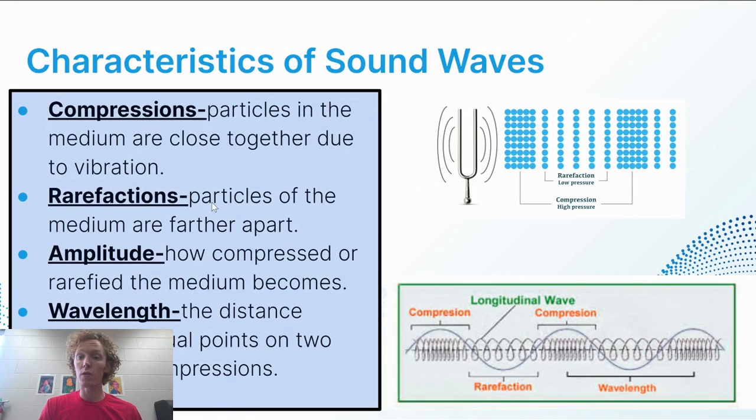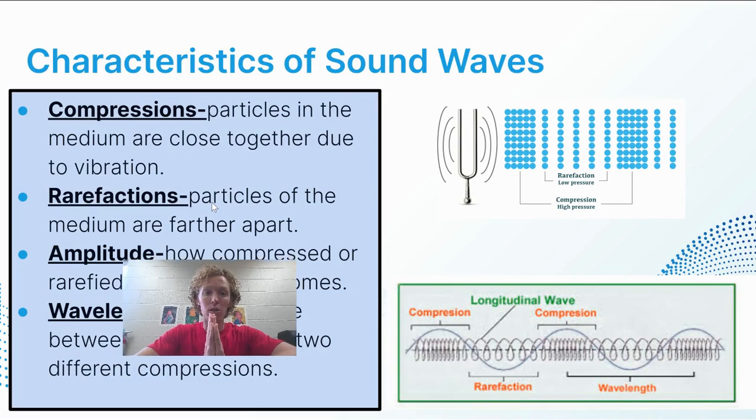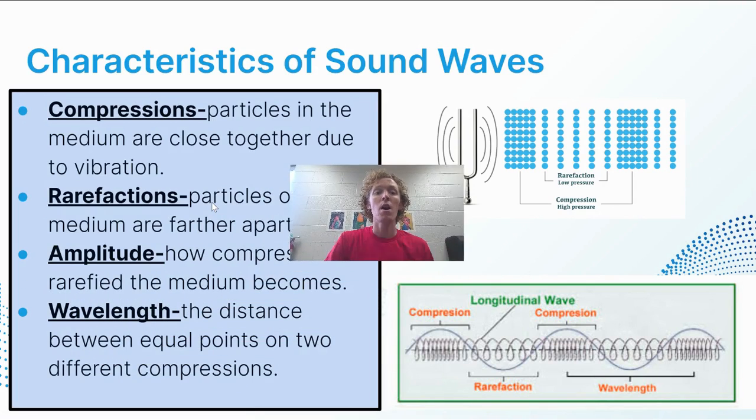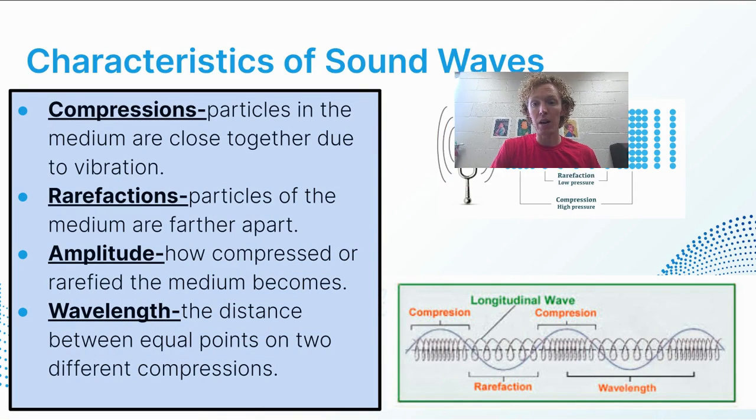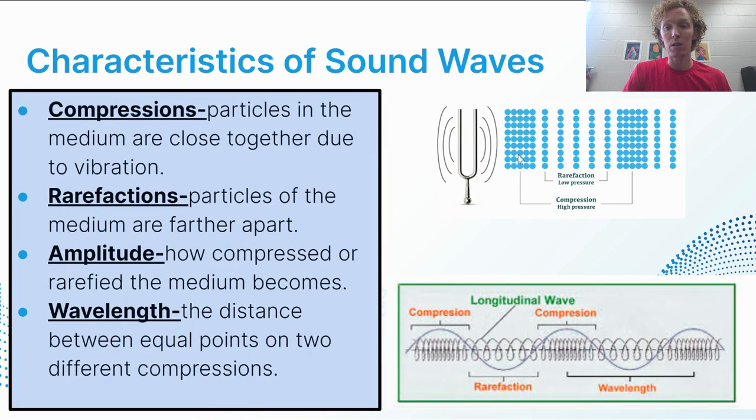Now, lastly, let's go over some key vocab when it comes to sound waves. So compressions are when particles in the medium are close together in the vibration. In this image here, we've got the air particles that are really close together, as well as in the slinky, we've got our slinky particles, which are really close together. Rarefactions are when in a wave the particles are spread apart. So we've got our rarefaction in the slinky, we've got our rarefaction in the particles. Notice this is a tuning fork after it's activated or you hit it against your shoe.